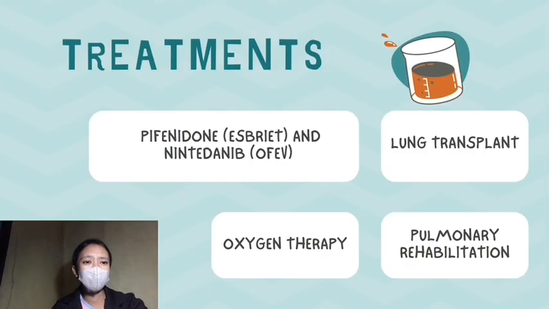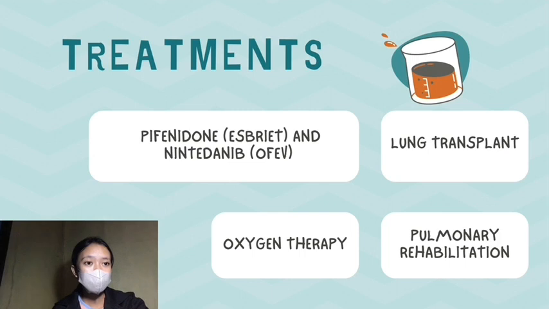Now, how is pulmonary fibrosis treated? Most pulmonary fibrosis treatment focuses on easing symptoms and improving your quality of life. Your provider may recommend one or more treatments. This includes two types of medications, pirfenidone and nintedanib. They may slow down your lung scarring, and these medications can help preserve lung function.